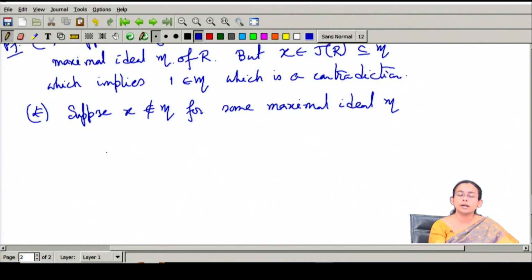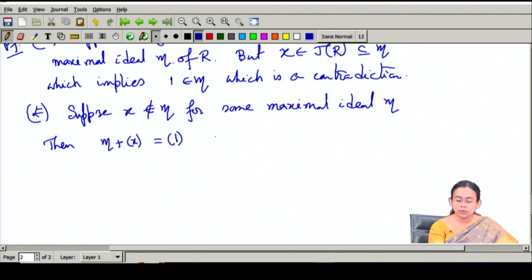Then we will show that 1 minus xy will not be a unit in this case. If x is not in this maximal ideal, then if I add the ideal generated by x to the maximal ideal, it has to be an ideal strictly bigger than M, but M is a maximal ideal, therefore this ideal has to be the whole ring.